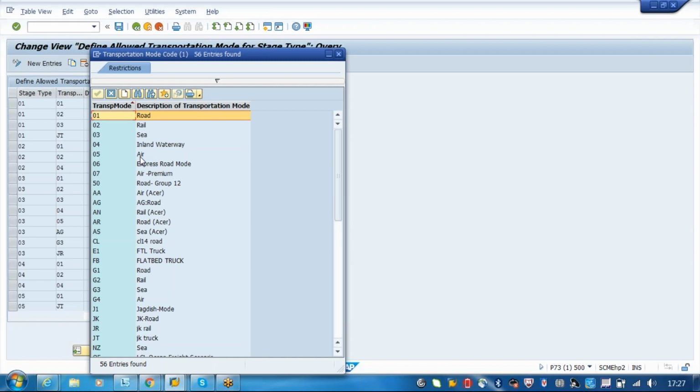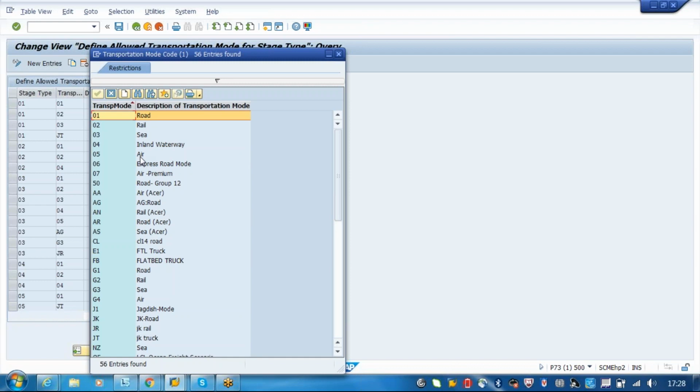What I'm trying to say is, for the pickup you are saying that these are the only allowed transportations. Rail, road, sea are okay, but air and inland waterways are not permitted. Why? Because air is available only at some places where the airplane or the air carrier will be starting.